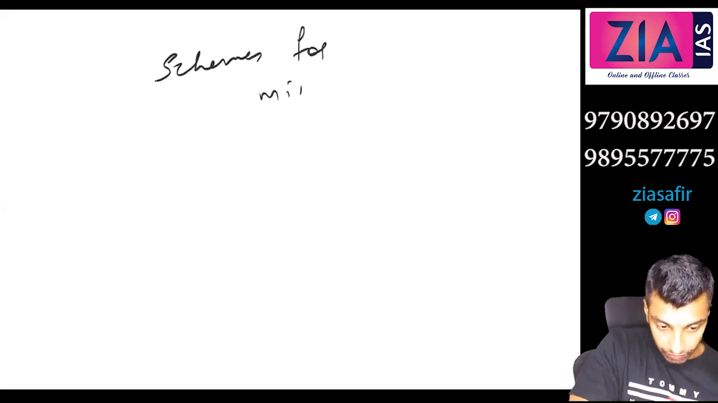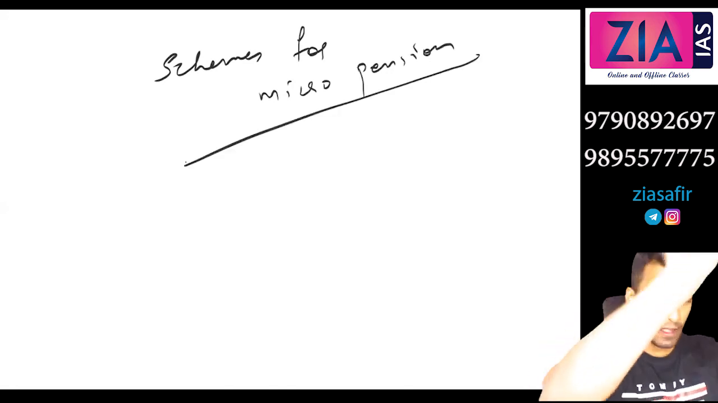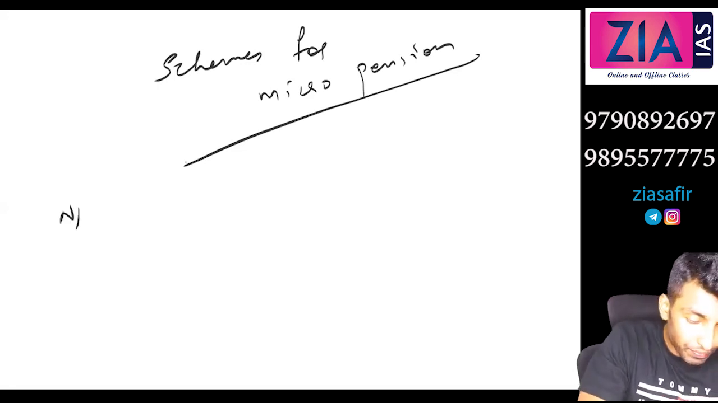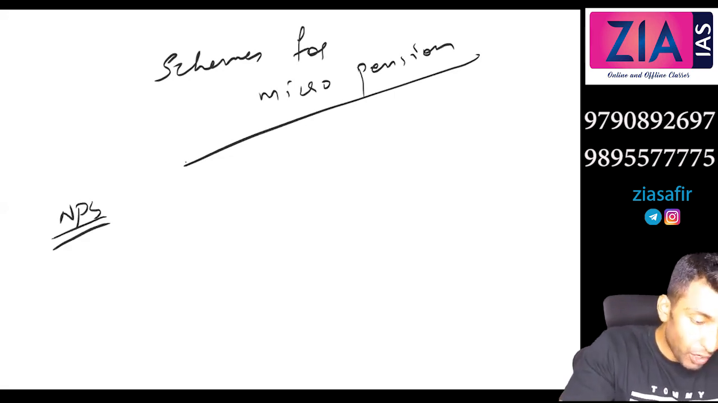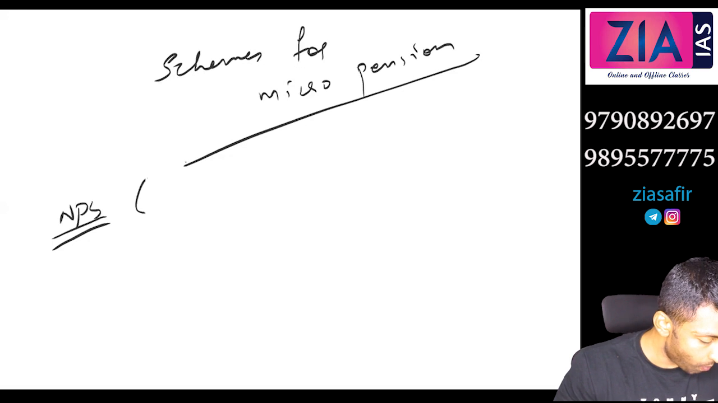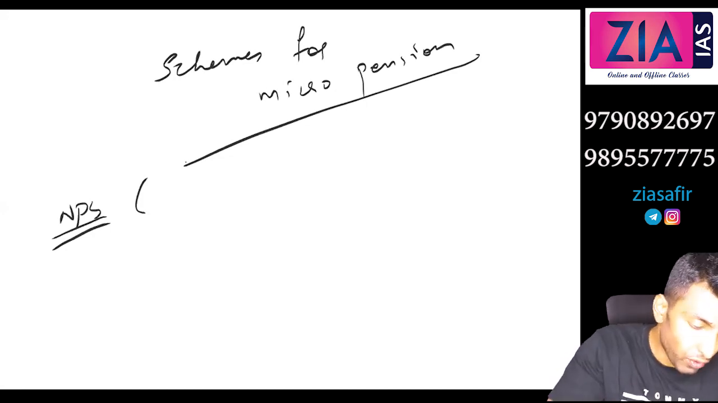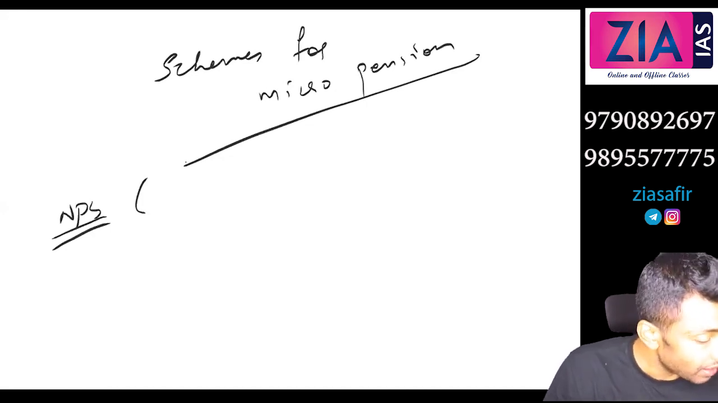Schemes for micro pension. In that you can start with NPS, the New Pension Scheme. It was later renamed as National Pension System. I'll discuss that, but now just write New Pension Scheme. In bracket, if you want, you can write National Pension System. It was renamed as National Pension System later.